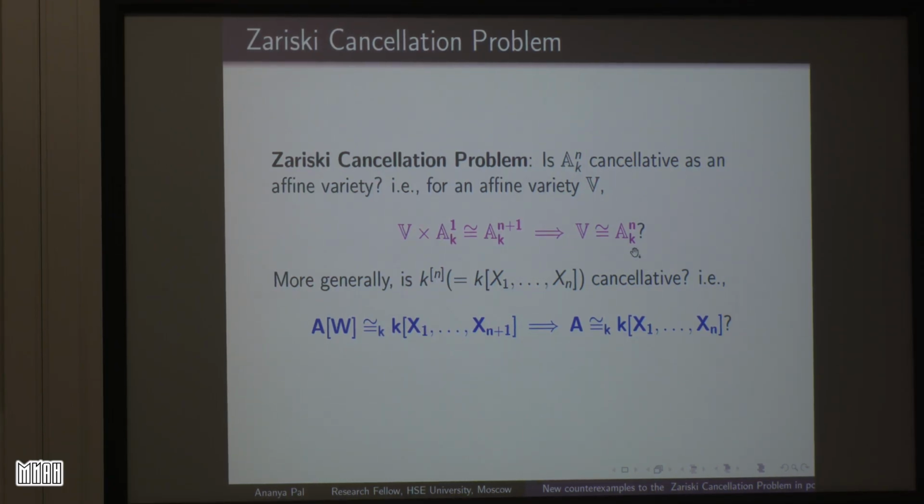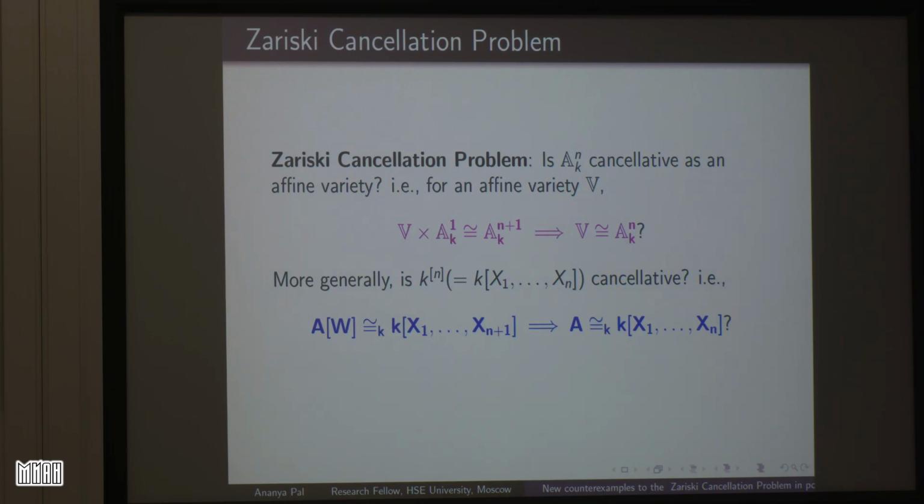This is the fundamental question of the Zariski cancellation problem. In terms of rings, we have a domain A, we add another indeterminate W and we get a polynomial ring in n+1 indeterminates. Now the question is, does it imply that A was a polynomial ring in n indeterminates to begin with? This is the basic question.